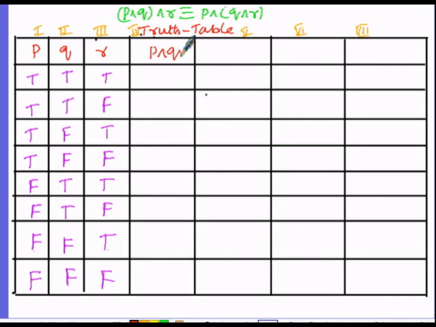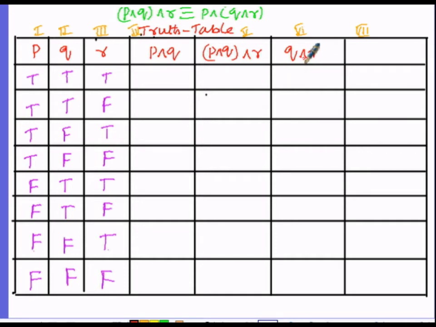Later, after finding P and Q, let us find out the total statement, that is P and Q and R. Then in the next column on the RHS, within the small brackets there is the conjunction, that is Q and R. So here let us first of all find out Q and R. Under the fourth column we first took the conjunction P and Q. Then in the next column we took P and Q and R. This connective indicates the conjunction, so it is and.